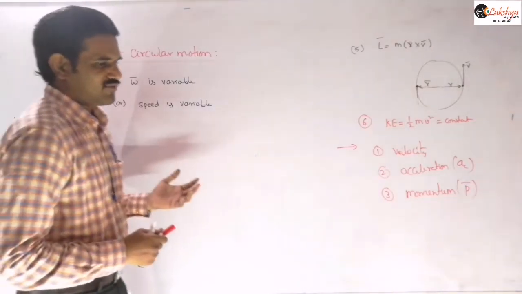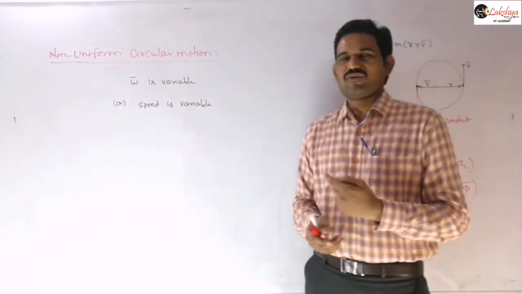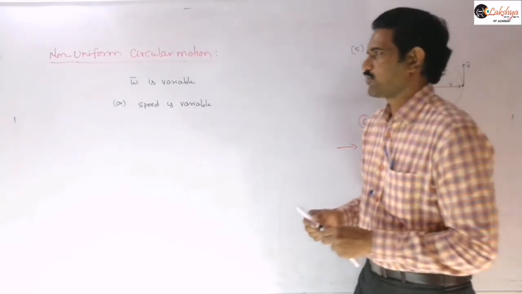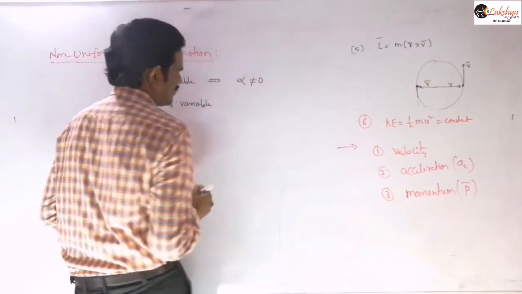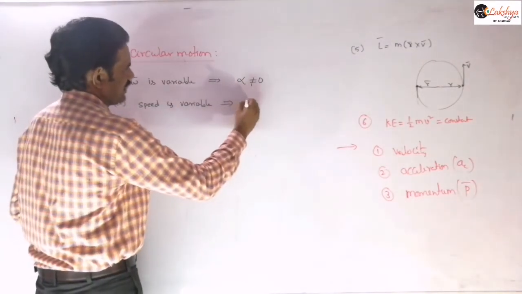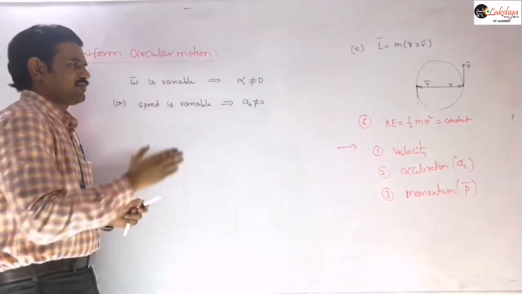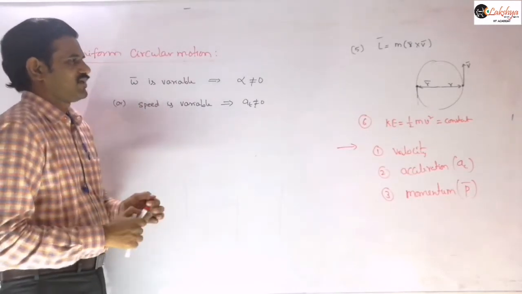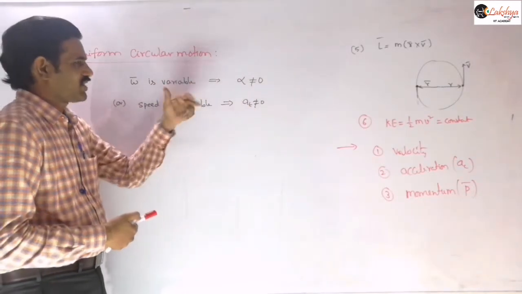Since these are variable, you can conclude that the particle will possess some angular acceleration alpha, and it also possesses tangential acceleration. That means alpha is not equal to 0, and AT is not equal to 0. They may be positive or negative values, or they possess some finite values. If positive, both are in the same direction, so this omega value will increase.